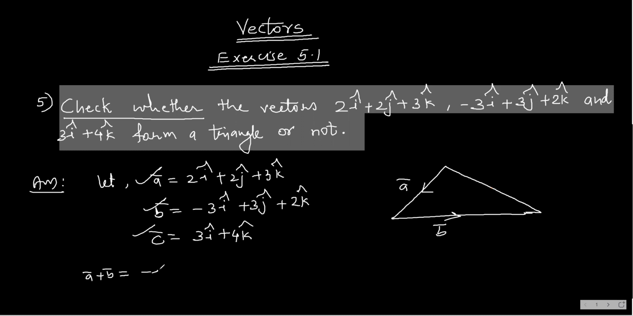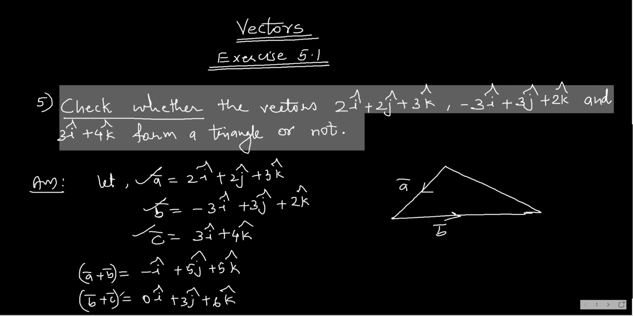I get here minus i cap plus 5j cap plus 5k cap. So is this vector by any chance equal to c bar or negative of c bar? No. Okay, no. So then I will go for b bar plus c bar. I'll have to go for all combinations. So here I get 0 i cap plus 3j cap plus 6k cap.